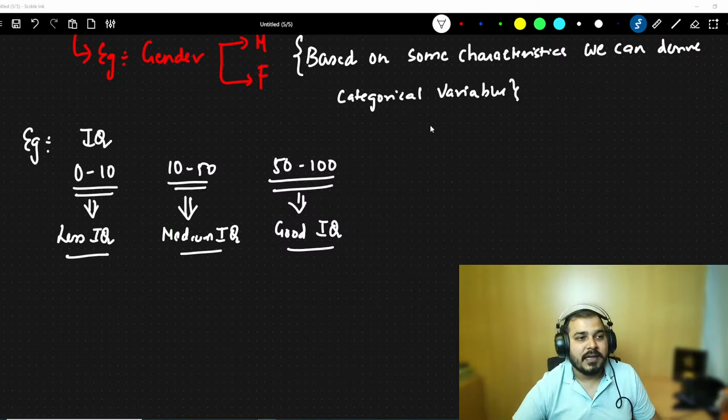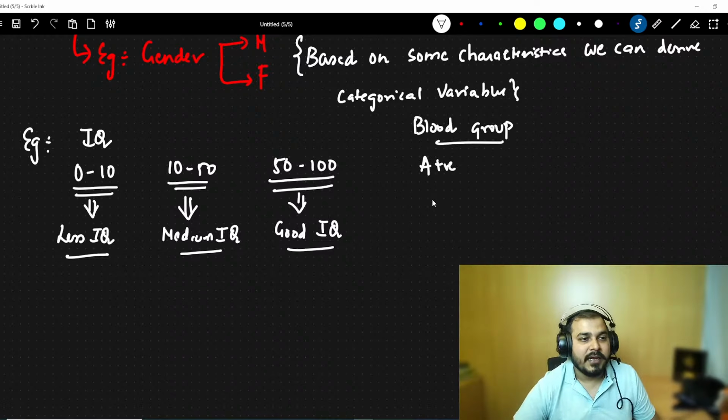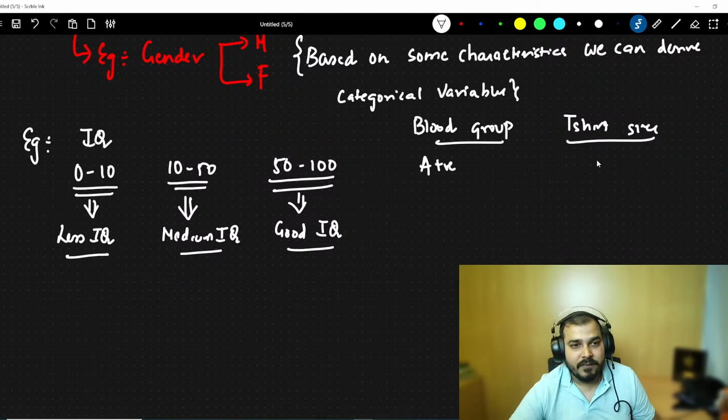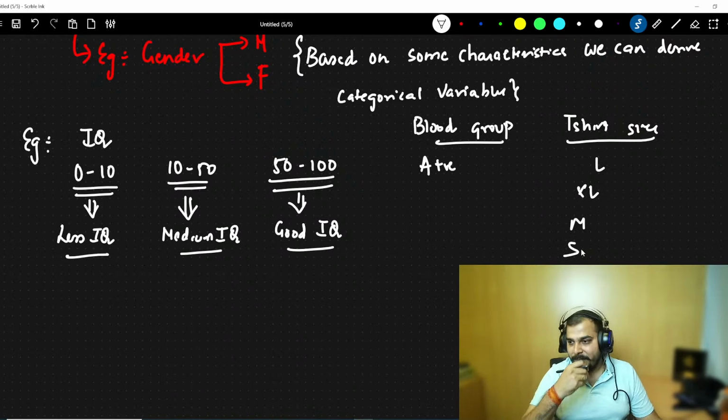Blood group is another example. Blood group is a very good example. I may have A positive, A negative, like that. I may also say t-shirt size. Based on the properties, we may have large, XL, medium, small, this kind of things.